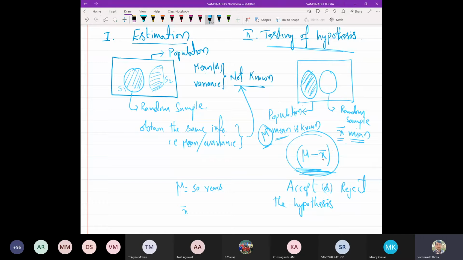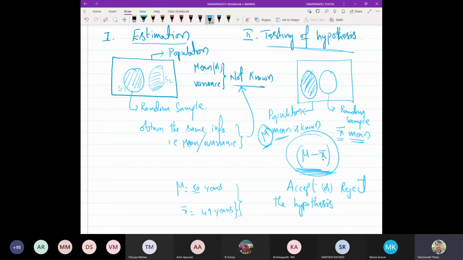But when you are taking a sample, and the sample mean comes out as an average lifetime of 49 years, compare that with 50 years. 49 years and 50 years are almost the same over a longer period, right?